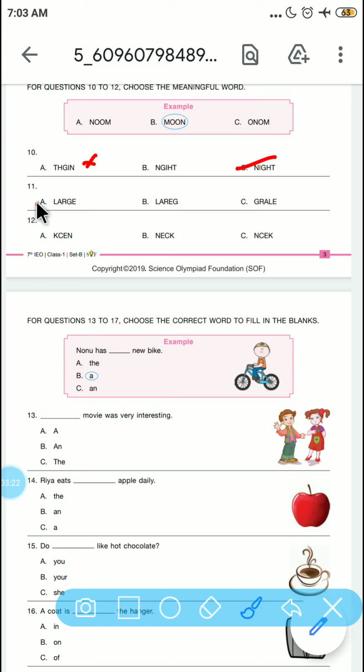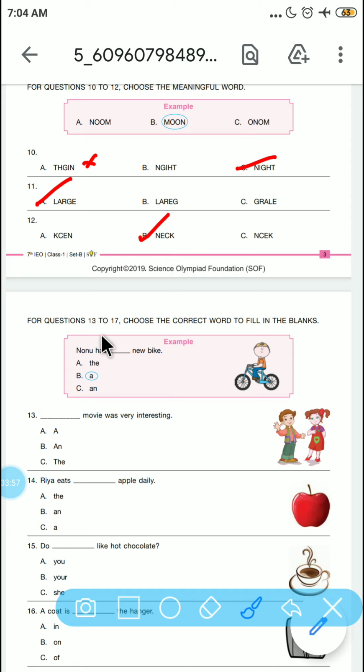In the same way, large is also a correct and meaningful word, and neck is also a correct and meaningful word. If you practice a lot, then you will also be able to find it without wasting any time, because if you check each and every option, it will take a lot of time to solve the question in the appropriate time given by the SOF. So you must do that kind of hard work so that you can find the meaningful words fast.